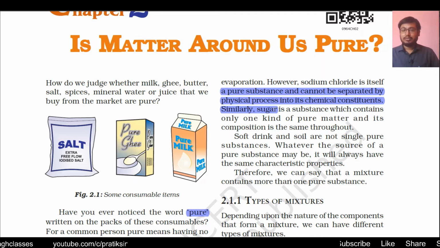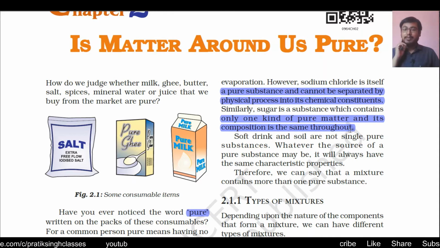Similarly, when we say sugar, the chemical formula of sugar is C12H22O11. So in one molecule of sugar there are 12 atoms of carbon, 22 atoms of hydrogen and 11 atoms of oxygen, but combined together they form only one type of molecule. Sugar is a substance which contains only one kind of pure matter and its composition is the same throughout. So when you have a vessel or a bag of sugar, it contains only one type of composition throughout, so it is called pure.